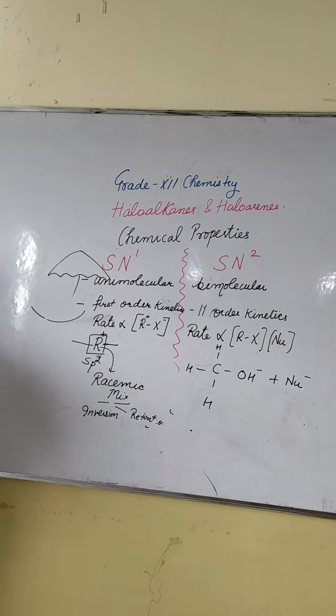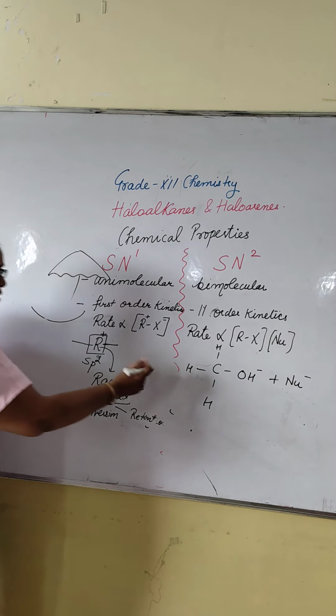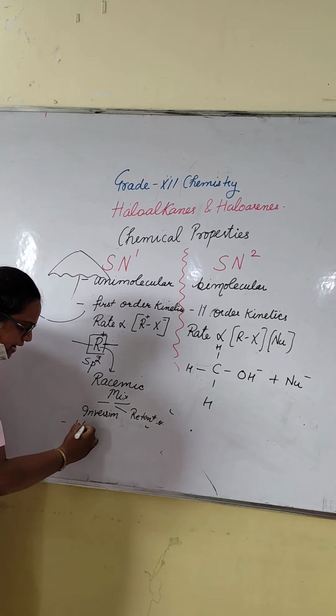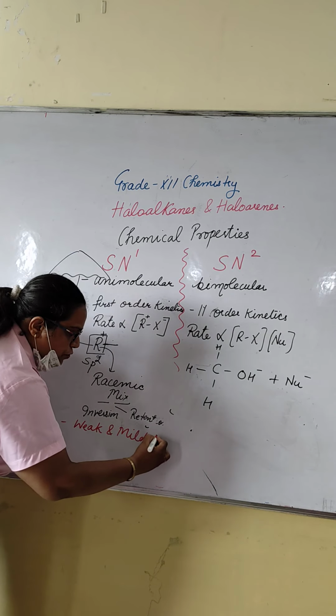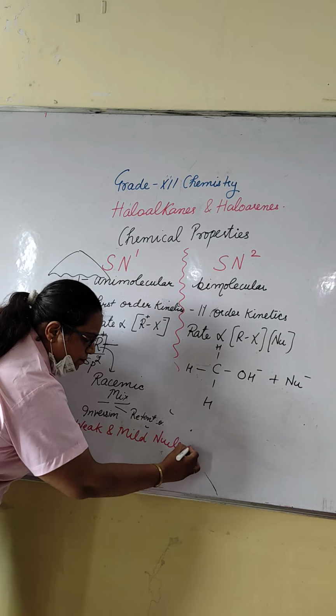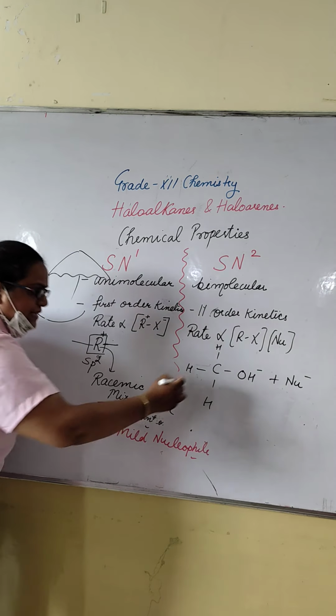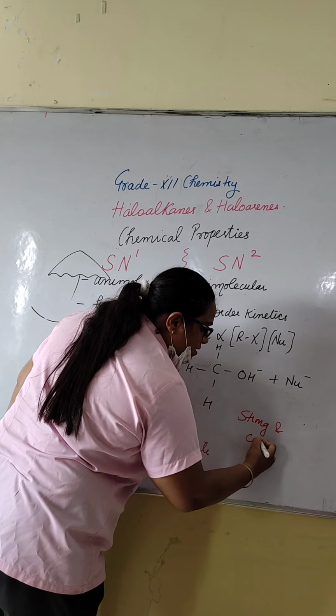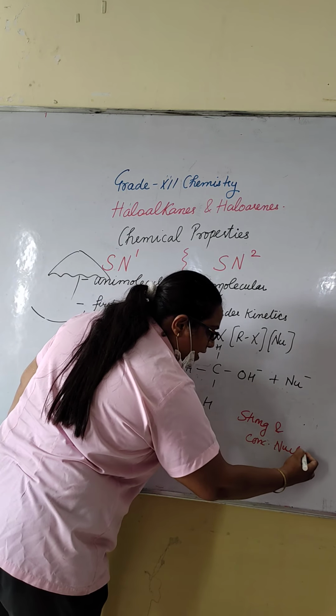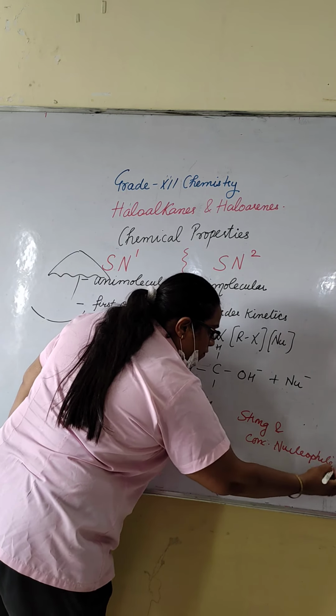Yes. We have many differences between them. Like, in SN1 it requires a weak and mild nucleophile. SN2 requires a strong and concentrated nucleophile. Why so?